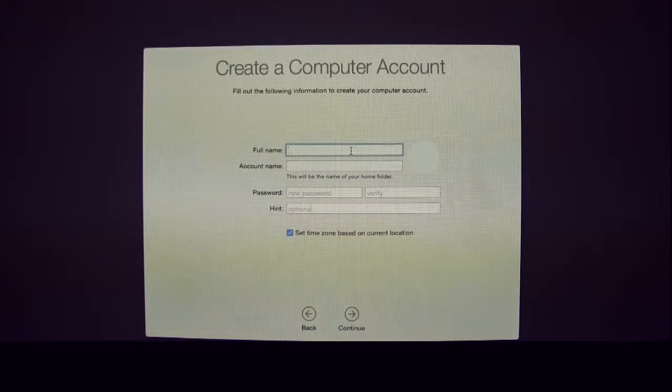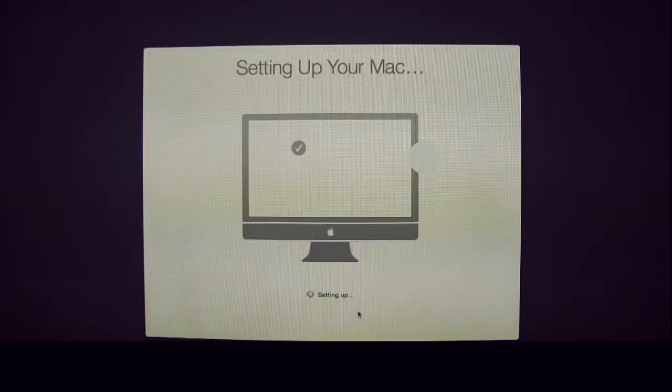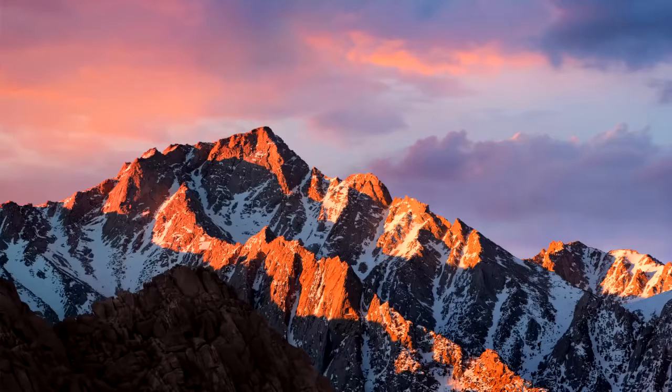Create a computer account or login account. Hit Continue. Choose whether or not you want to send diagnostics and usage data to Apple. And now it's setting up our Mac and we're all done. Now we have a fresh installation of OS X Yosemite.